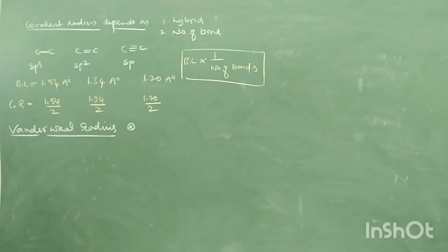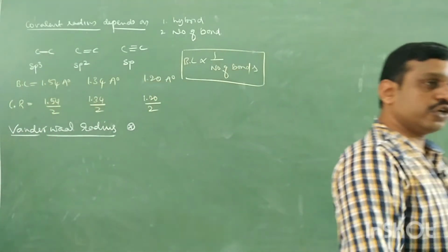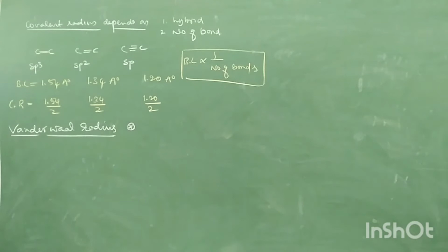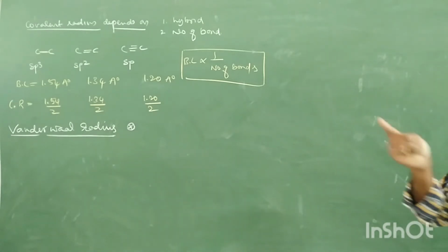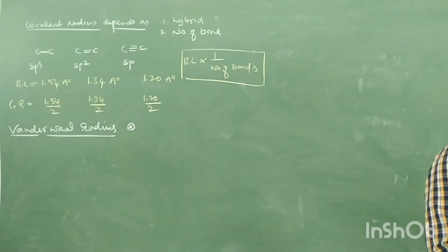In gases? Which gases? All the gases? Okay, listen. It is measured in molecular substances, where there is a molecule, and it is also measured in noble gases, that too only in solid state. This is the previous question: is van der Waals radius measured in solid state, gaseous state, or liquid state? Measured only in solid state.